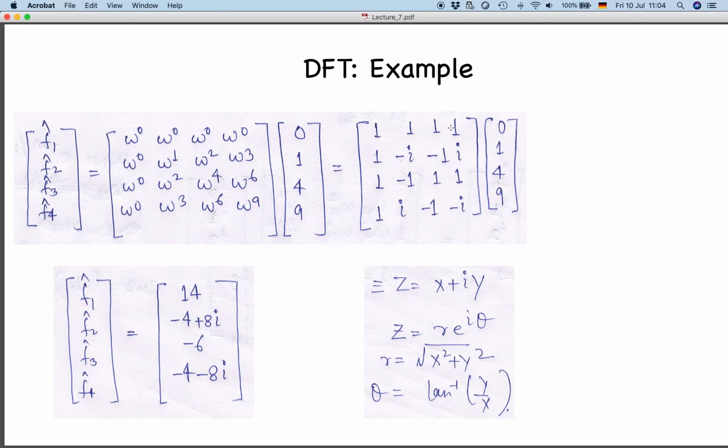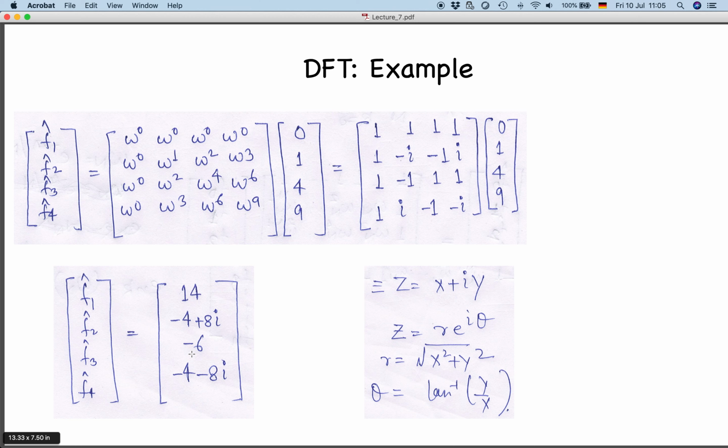Then we perform this matrix multiplication. So what I get is f0 hat, f1 hat, f2 hat, f3 hat. That's it. These are your summed values. So you get your discrete Fourier transform. Your discrete Fourier transform will have the same number of samples as your input data. So you had 4 data points, your Fourier transform will also have 4 data points.